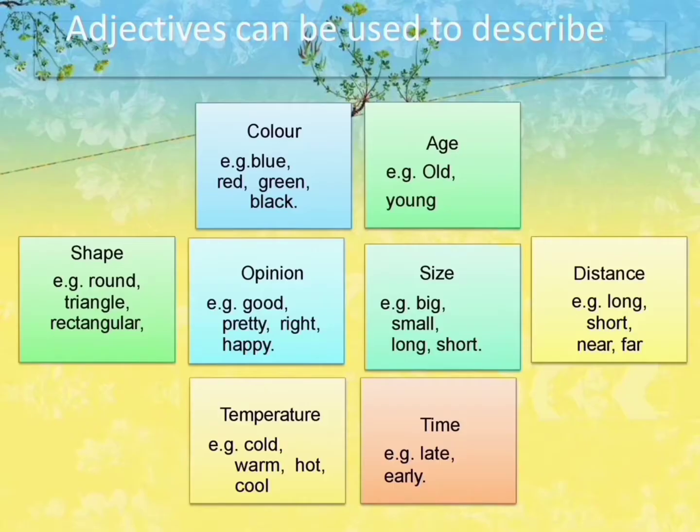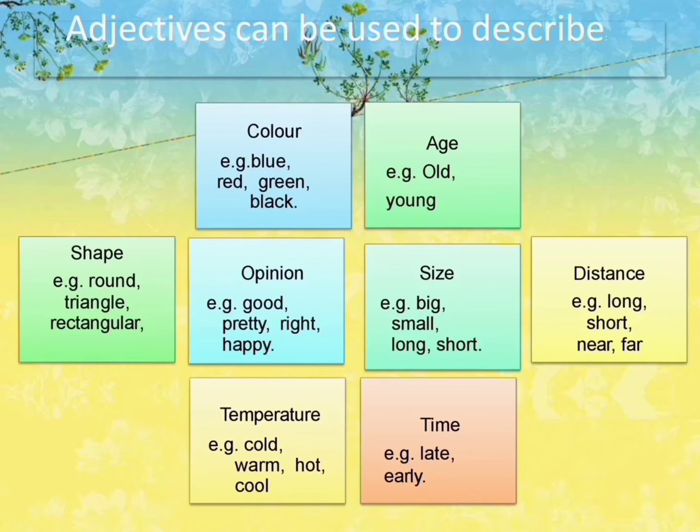So adjectives can be used to describe, first one, color: blue, red, green, black, likewise. Next is age: old, young. Then shape: round, triangle, rectangular. Then opinion: good, pretty, right, happy. Size, for example big, small, long, short. Distance, for example long, short, near, far. Then temperature: cold, warm, hot, cool.